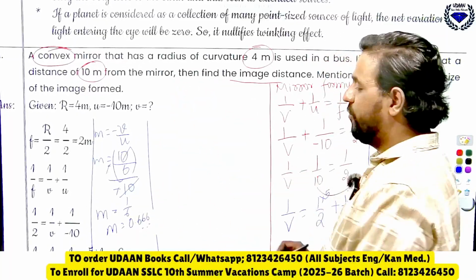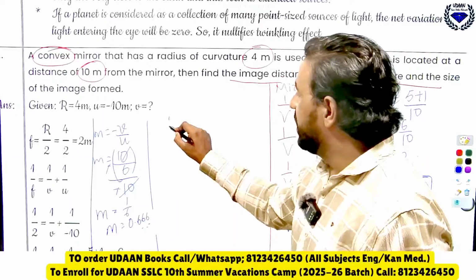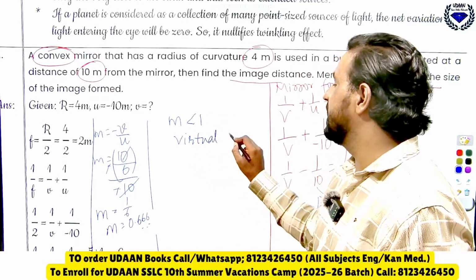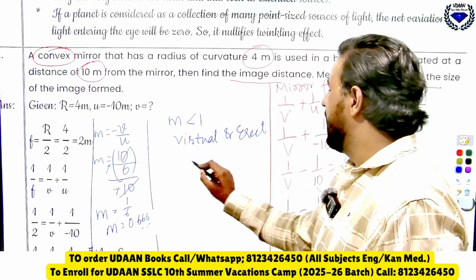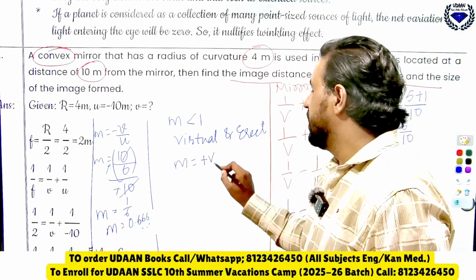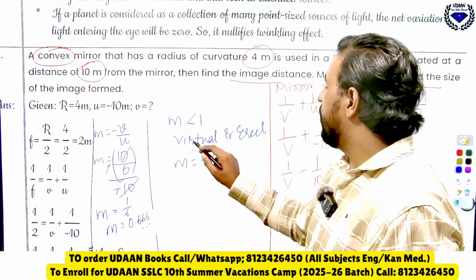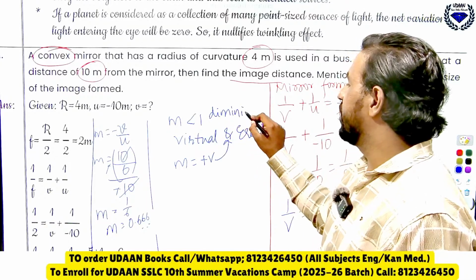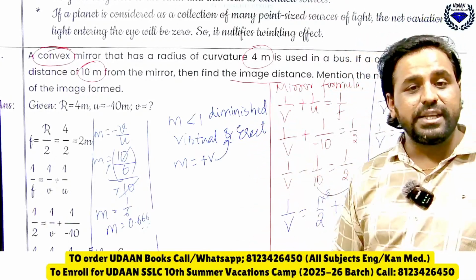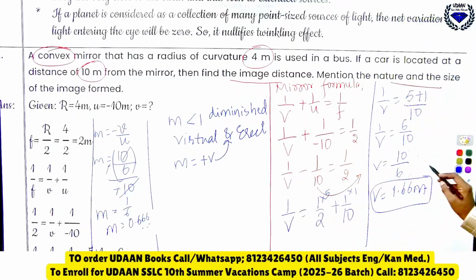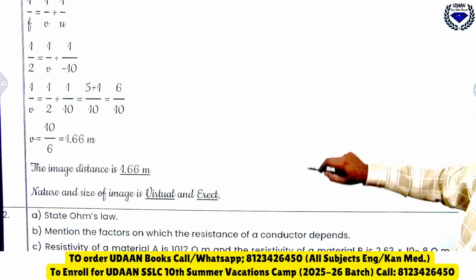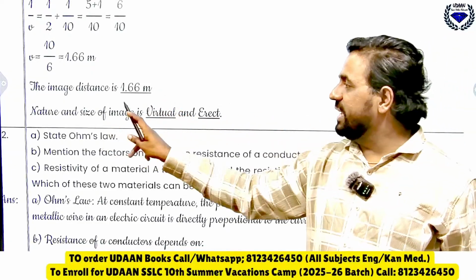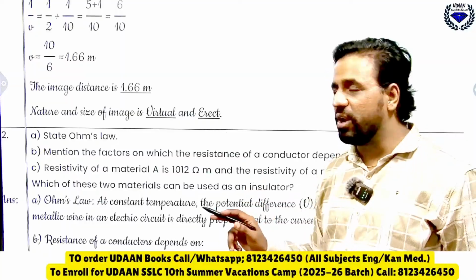Now what to find next? See, m is less than 1 and positive. That means it is virtual and direct. Positive means virtual and direct. Less than 1 means it is diminished. I hope you are connecting. Like this you should be able to solve this sum. The total answer is 1.66 meter. Nature of image is virtual and direct, and it is smaller in size.